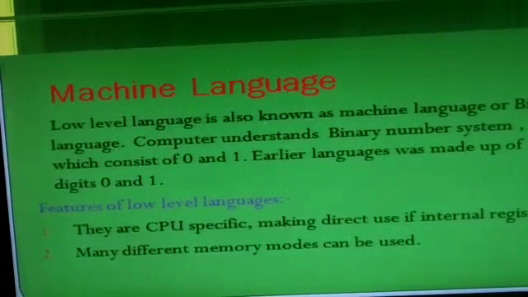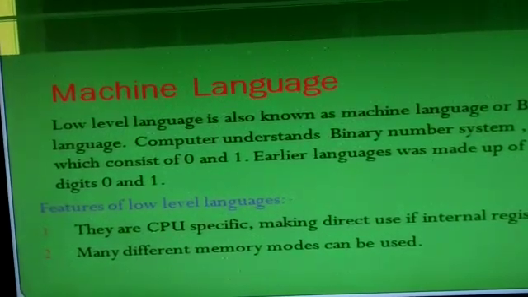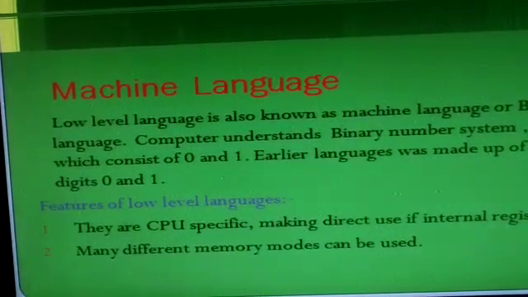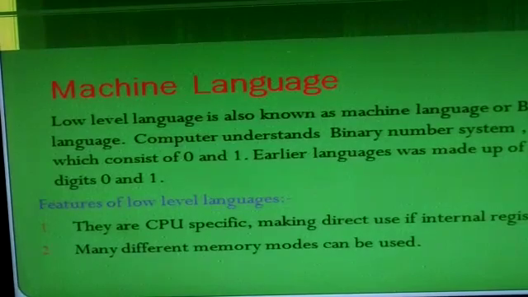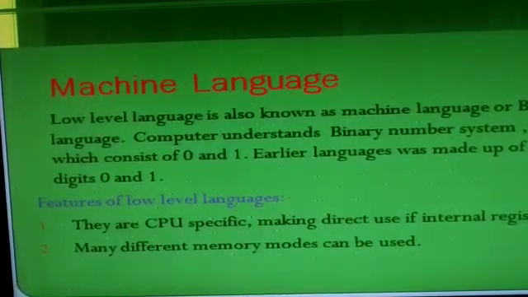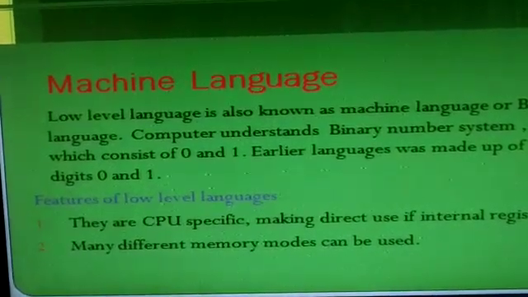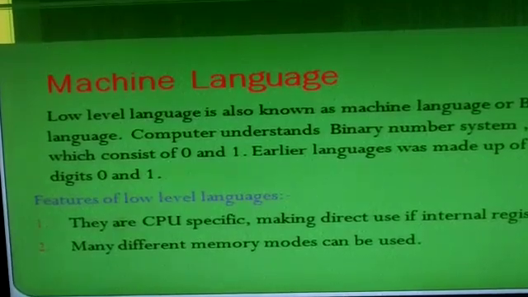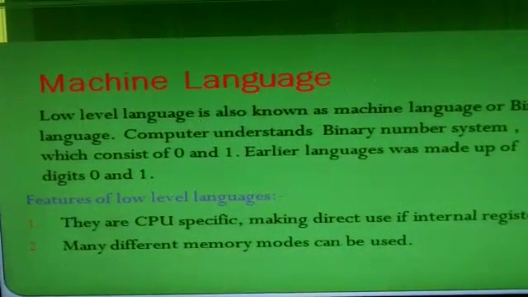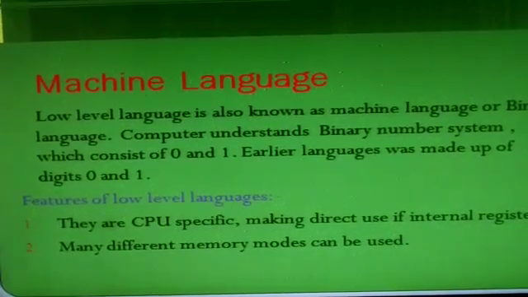Now, programs and applications written in low-level language are directly executable on the computing hardware without any translation. So, these languages are often known as computers' native language. Now, come to the features of low-level language. First, they are CPU specific, making direct use of internal registers.